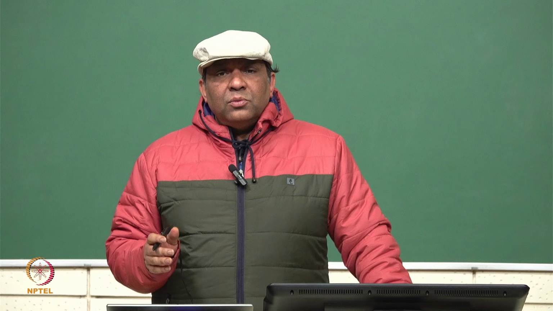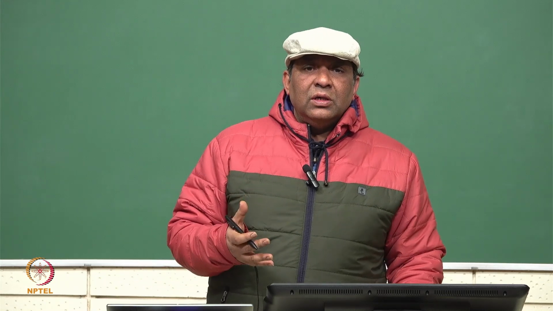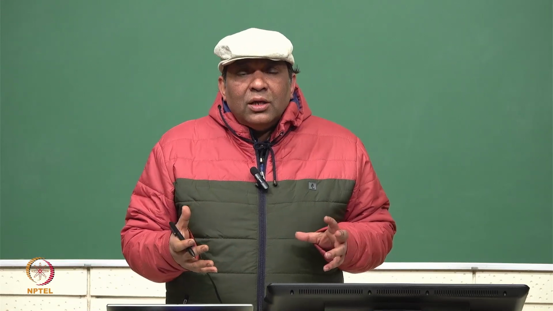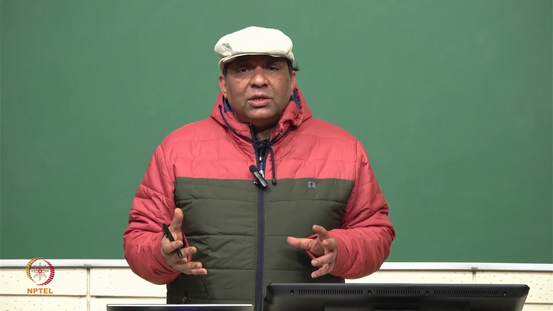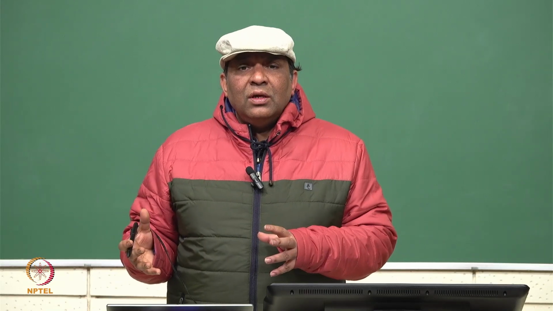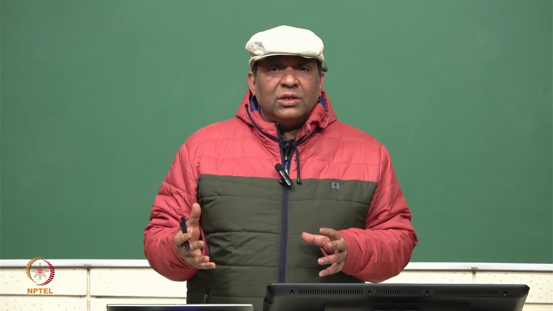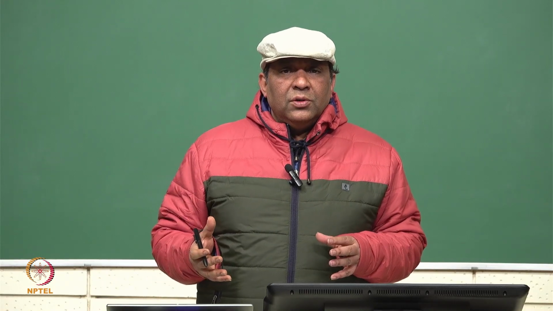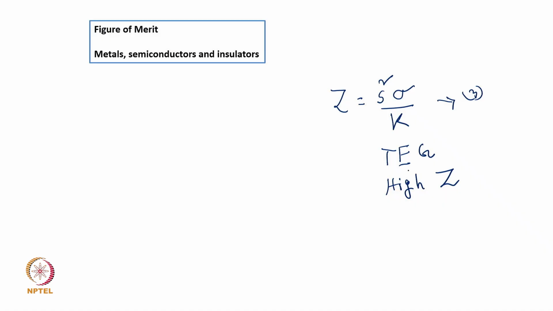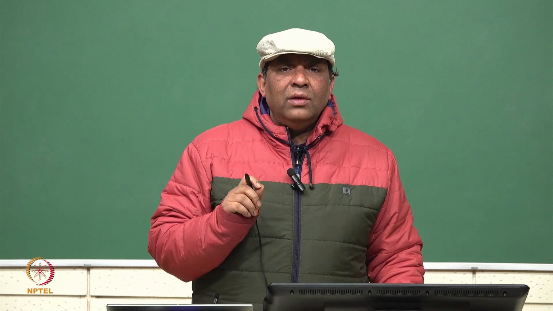You will see later, when I discuss the mathematics, that the figure of merit is directly related to the efficiency of a thermoelectric generator. If you have a higher figure of merit, then there is a higher efficiency and higher power output. So if I want to make an efficient thermoelectric generator or device, I should have a high Z, or high figure of merit.